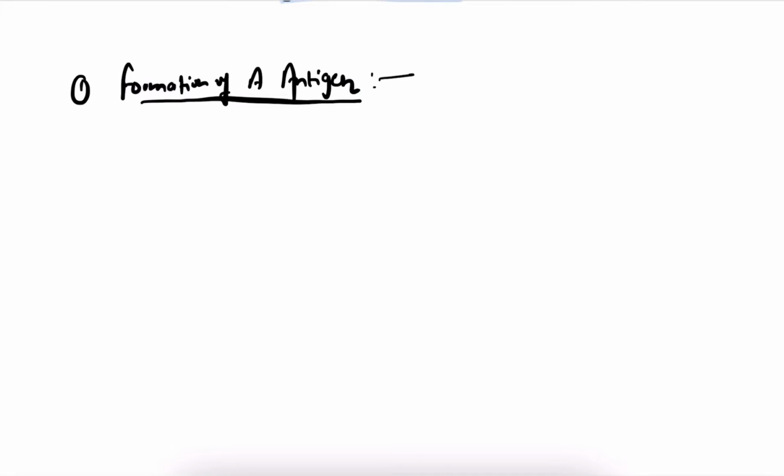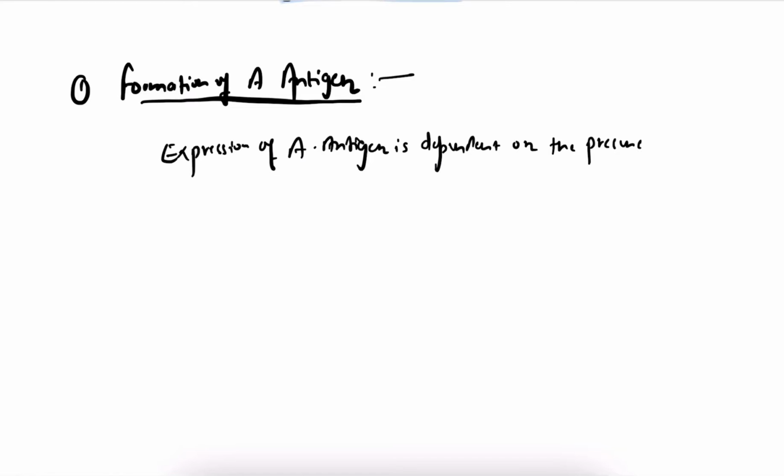Now what happens? Expression of A antigen is dependent on the presence of the H gene. Please keep it in mind: expression of A antigen is dependent on the presence of the H gene.